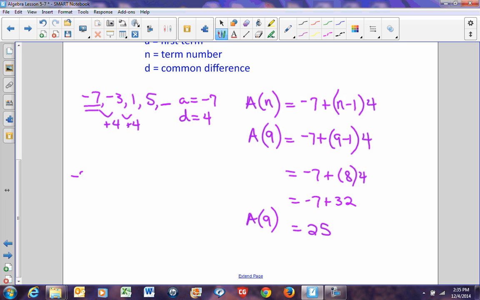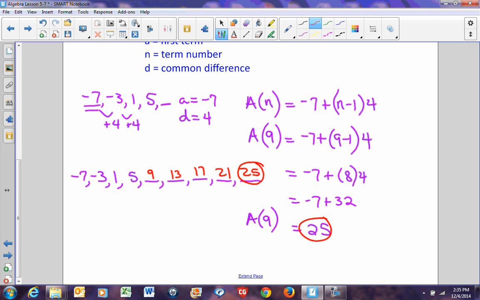Okay, my first term was -7, my second term was -3, my third term was 1, my fourth term was 5. This is the 5th term, 6th term, 7th term, 8th term, 9th term. If I kept the pattern of adding 4, 5 plus 4 is 9, 9 plus 4 is 13, 13 plus 4 is 17, 17 plus 4 is 21, and 21 plus 4 is 25. My ninth term is indeed 25. So it does work once you've figured out the pattern.